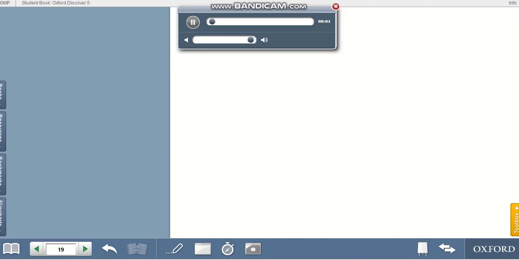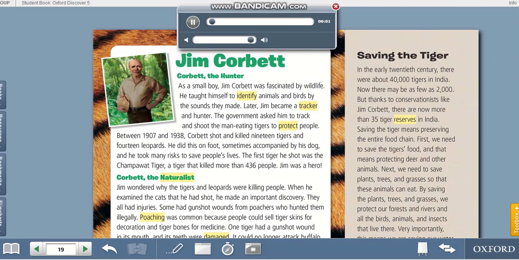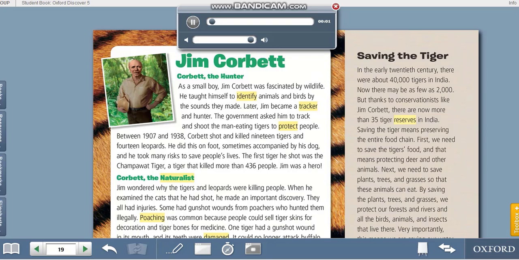Jim Corbett. Corbett the hunter. As a small boy, Jim Corbett was fascinated by wildlife. He taught himself to identify animals and birds by the sounds they made. Later, Jim became a tracker and hunter. The government asked him to track and shoot the man-eating tigers to protect people. Between 1907 and 1938, Corbett shot and killed 19 tigers and 14 leopards.